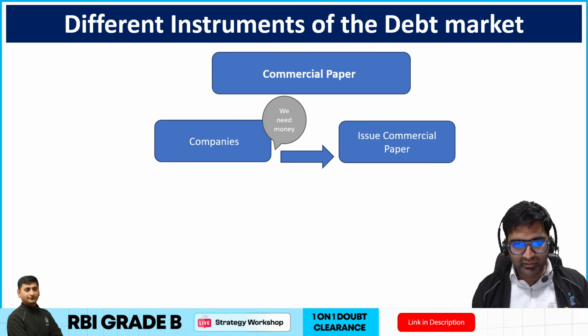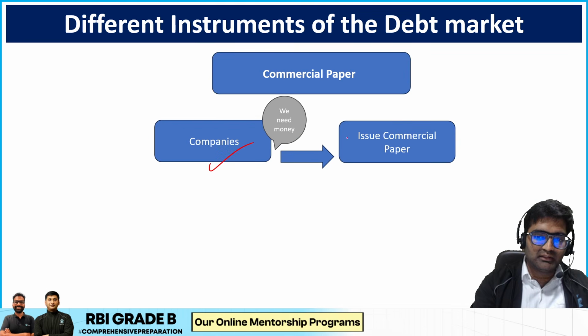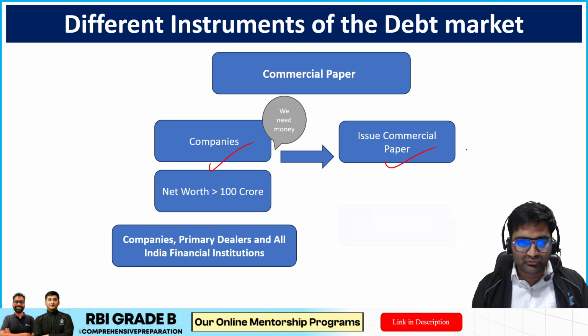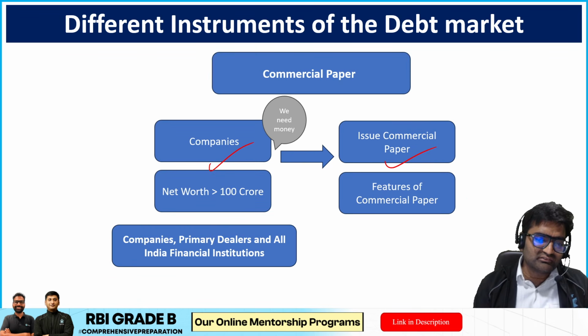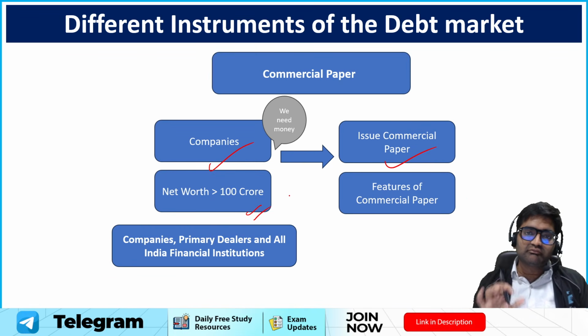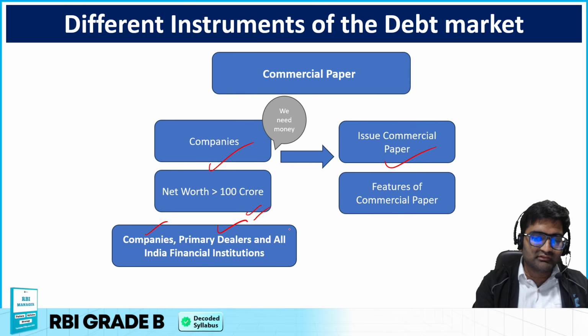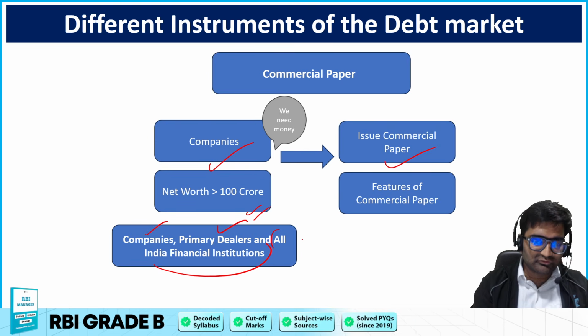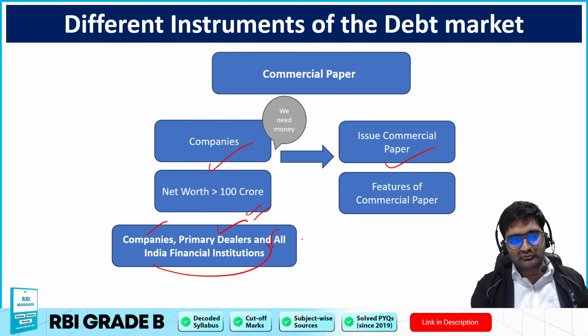Now let us have a look at commercial paper. Whenever companies need money, they issue this commercial paper on a short-term basis. But there are certain conditions. Companies need to have a net worth of greater than 100 crore. Only then can they do this. Companies, primary dealers, and even all India financial institutions can issue it. There are 5 all India financial institutions in India.